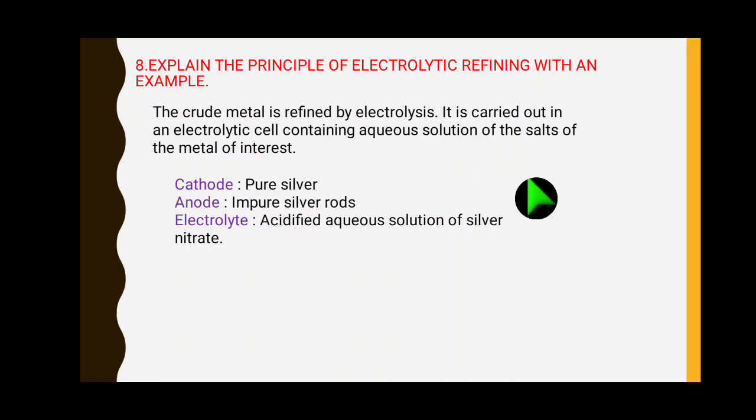You take a rectangular tank filled with silver nitrate solution, which is the electrolyte. On both sides of the tank we fix anode plates of silver alternately, which contain impurities.